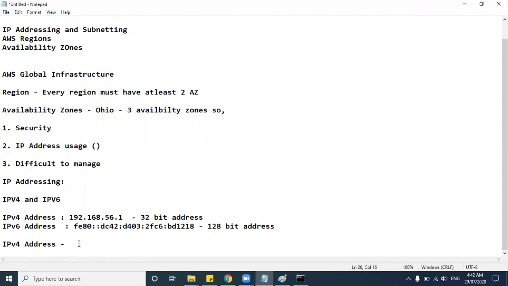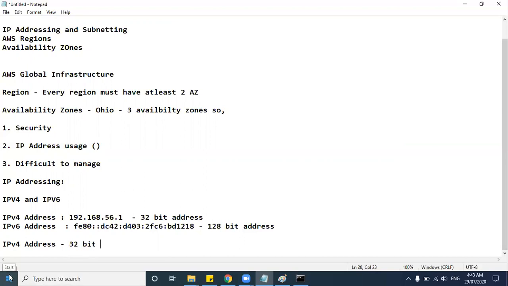Later, a huge number of devices came when the Windows operating system was introduced into the market, and everyone started using the internet. If you want to connect a single computer to the internet, you definitely need an IPv4 address. If you want to connect a mobile, you need an IPv4 address. For any device, like a kiosk at the airport that automatically gives you the boarding pass: when you give your PNR number, it fetches the PNR details and gives you the boarding pass.